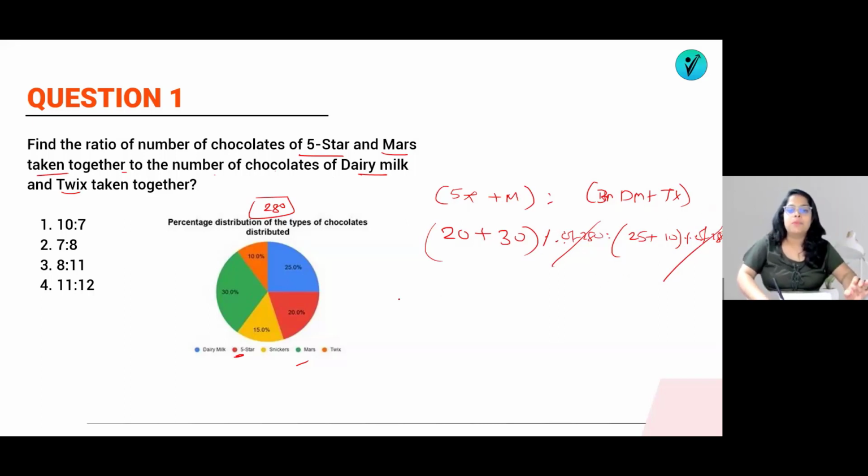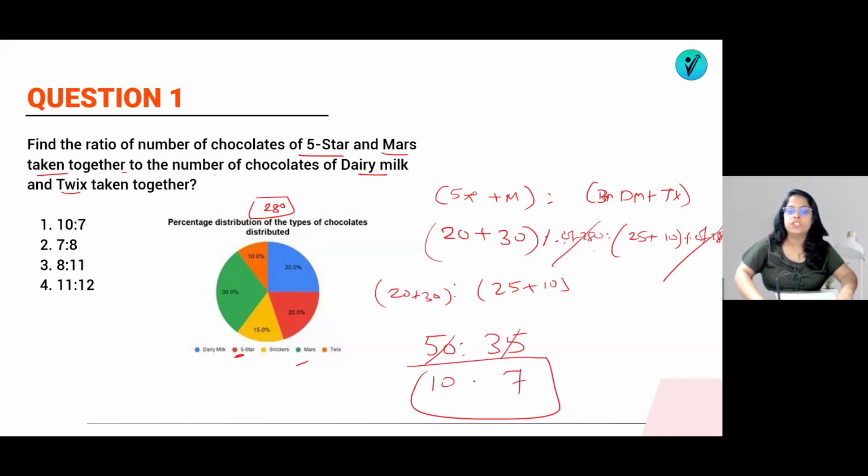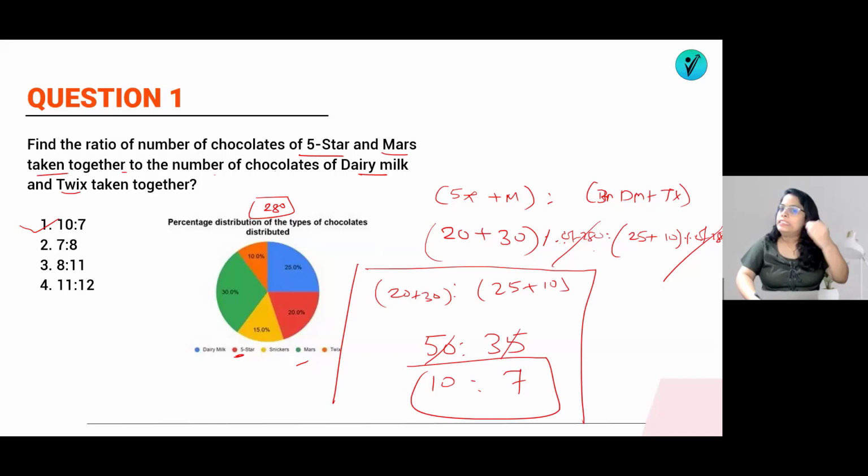Simply, in the exam we do 20 plus 30 is to 25 plus 10. That is 50 is to 35, so 5 into 10, 5 into 7. So the ratio will be 10:7. That's it, that is all you have to do in the exam. It was very easy, within 30 seconds you can solve. I hope you understood. If you have any doubt, ask in the comment box.